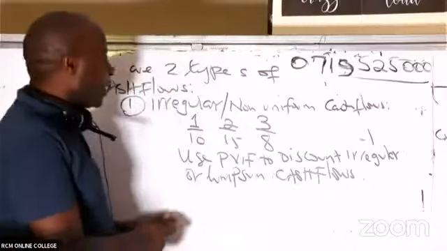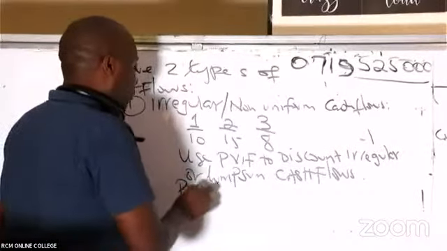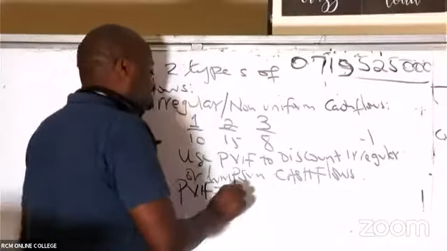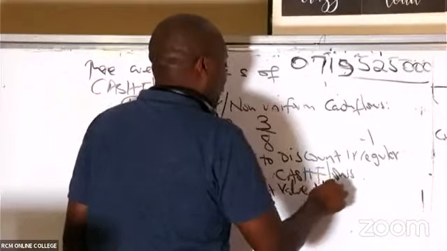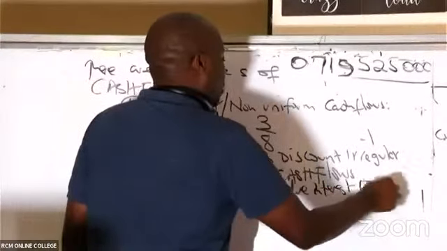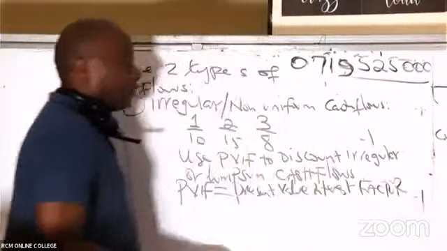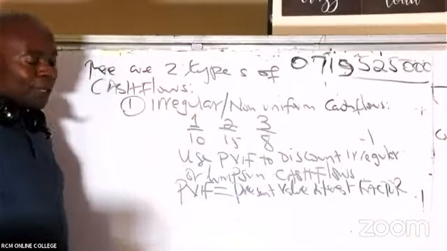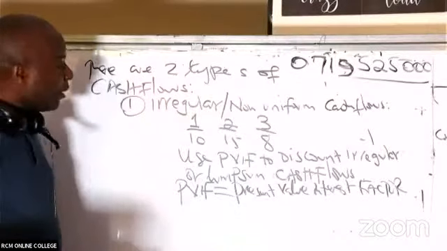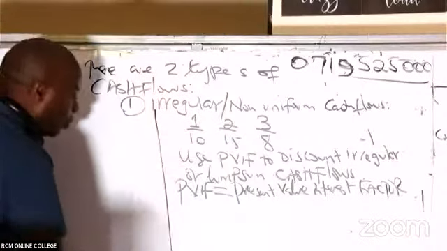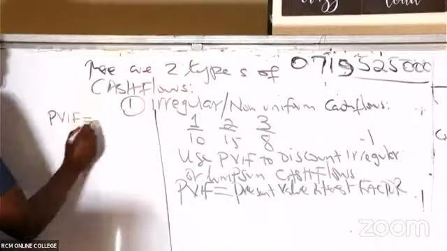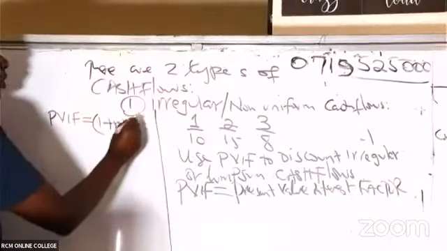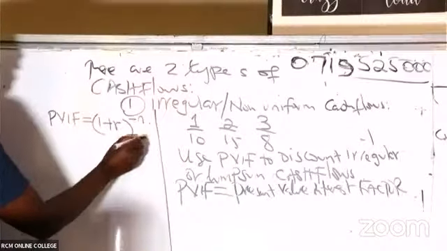This PVIF that some of you could be hearing today for the very first time is what we call the present value interest factor. For us to get this PVIF, I would want you to write another formula: PVIF is (1 + r) raised to negative n.